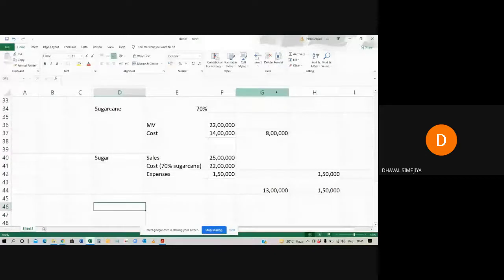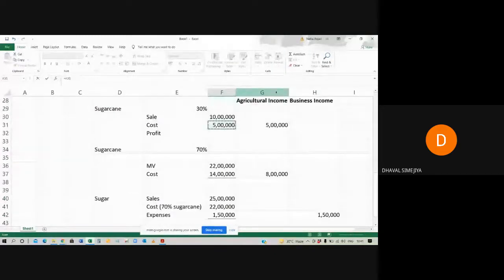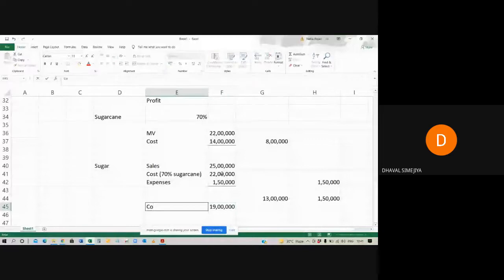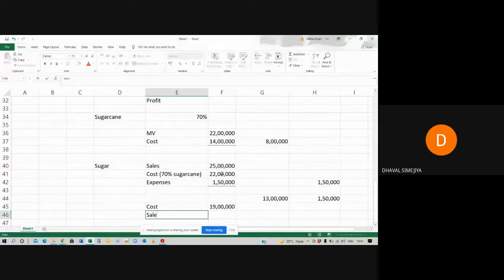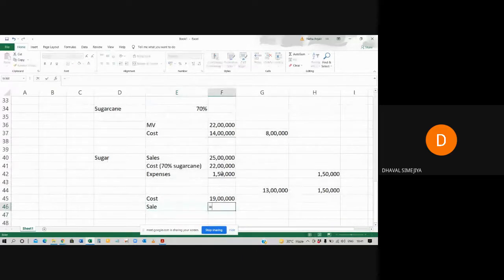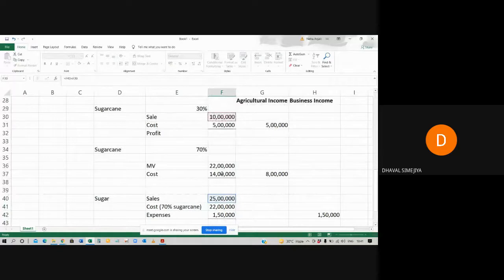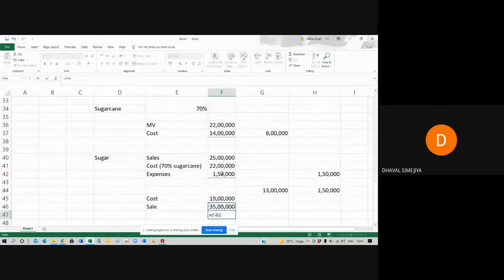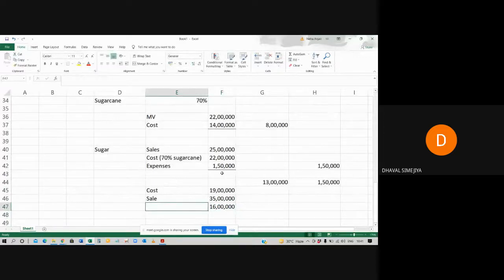Sir, we have to cross verify. So cross verify करो. जो हमारी टोटल कॉस्ट 5 लाख, 14 लाख, 19 लाख, टोटल सेल कितना सर? 25 प्लस 10, 35. 35 minus 19, 16 lakh rupees your profit.